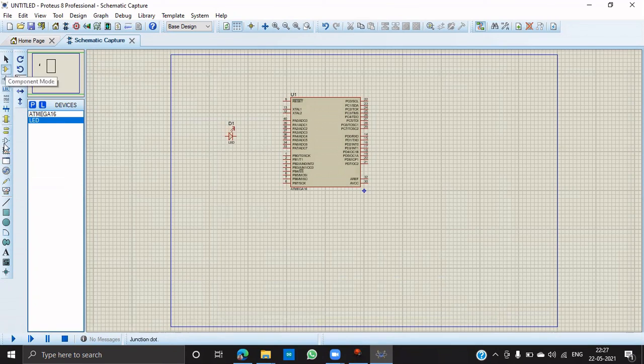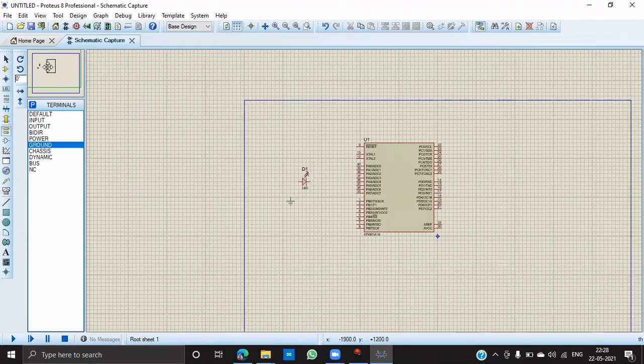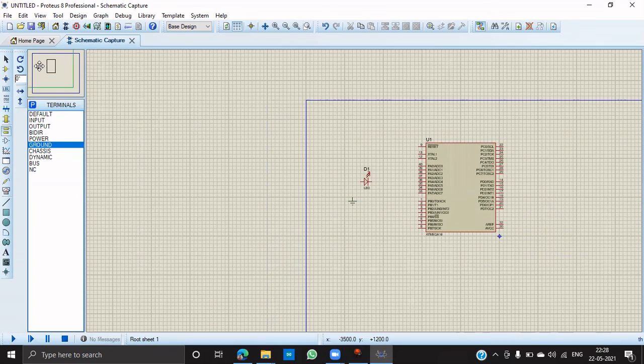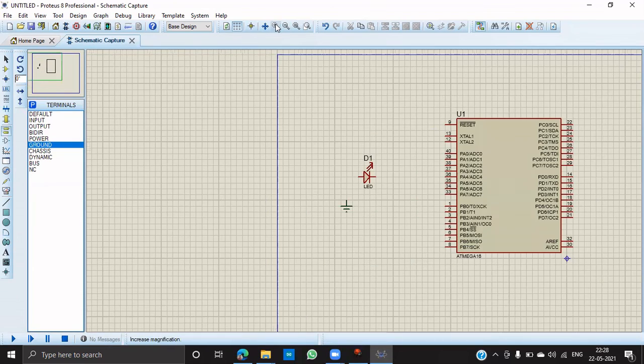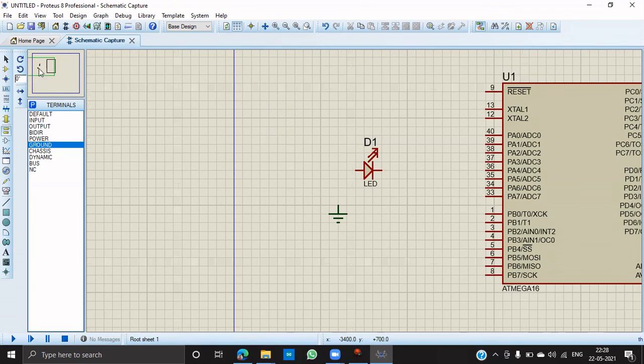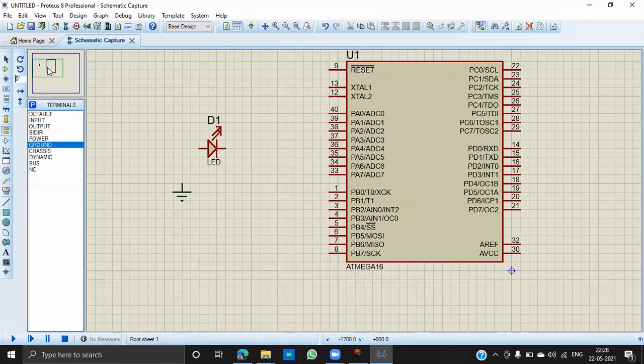In the terminal mode we have ground, so the LED will be connected to ground. Then just zoom the circuit. This is how it looks.